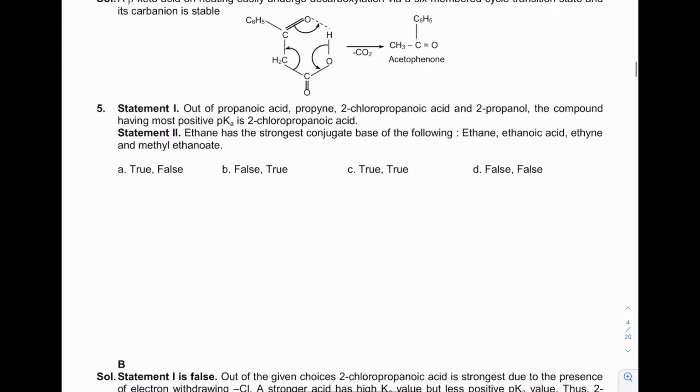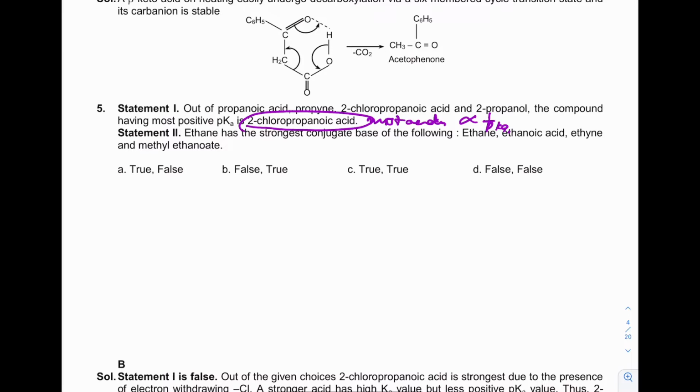Next is, out of propanoic acid, propyne, chloropropanoic acid, and 2-propanol, the compound having the most positive pKa is 2-chloropropanoic acid. This statement is false because 2-chloropropanoic acid is the most acidic, and acidic strength is inversely proportional to pKa. So this will have the lowest pKa. So the first statement is false.